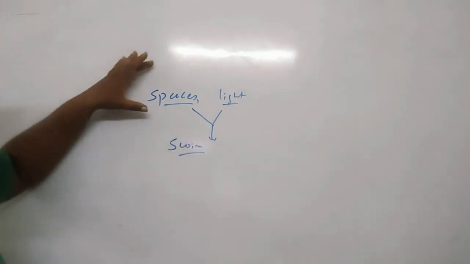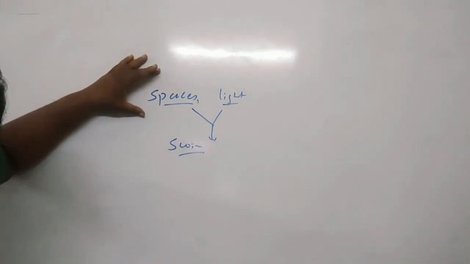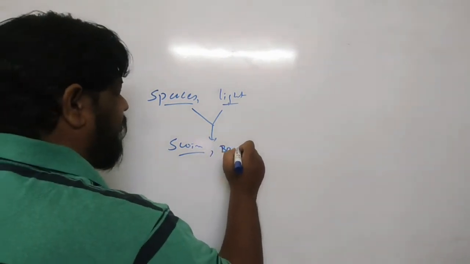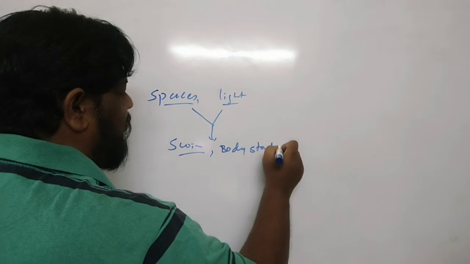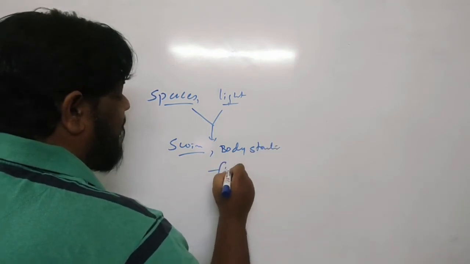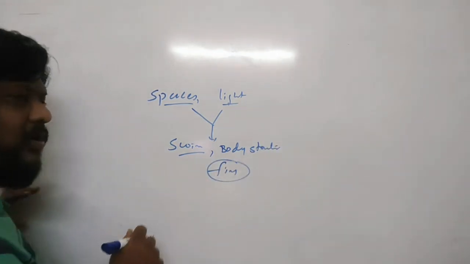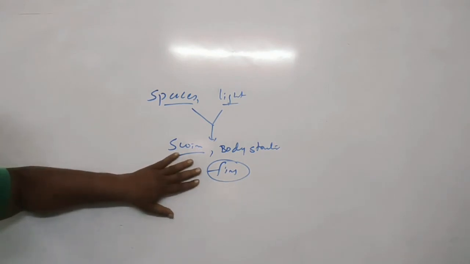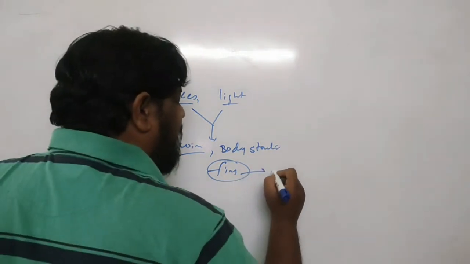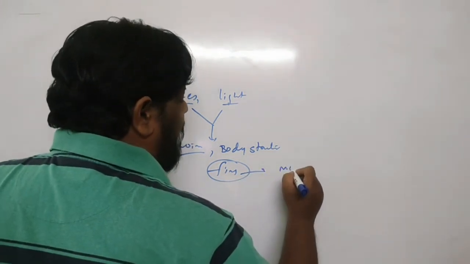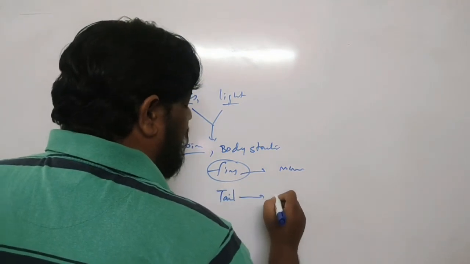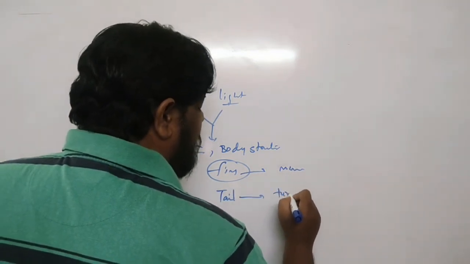So they have body spaces inside and they are a bit lightweight, and also their body structure and the fins which are present on their bodies, especially if we're talking about fishes. The fins are very, very useful for swimming, because they use these fins to move forward, and they use the tail to turn directions.